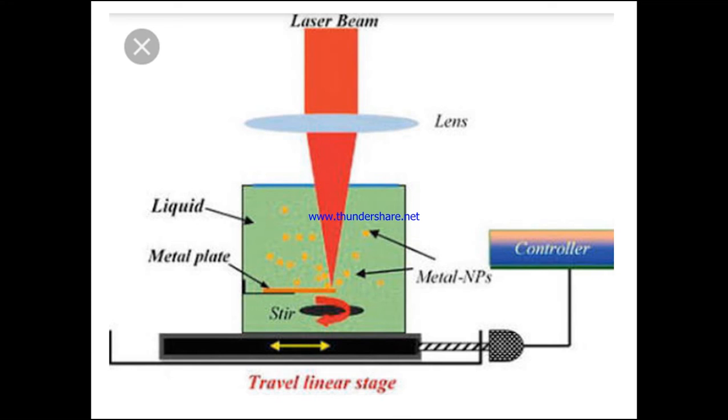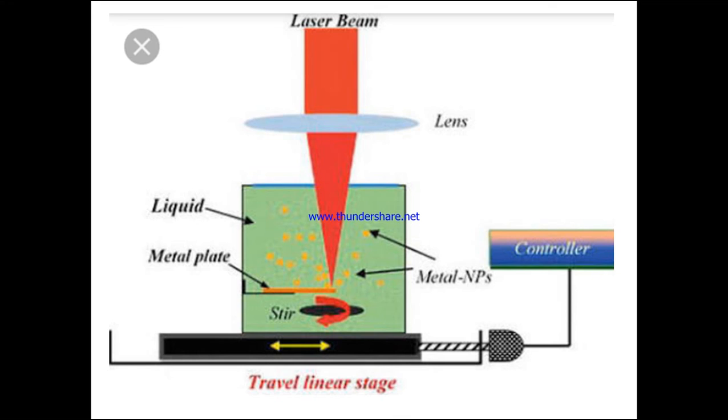But in the gas condensation process or in the laser ablation technique, we can control the process very easily by the laser beam. If we stop the laser beam, the process is automatically stopped. In the gas condensation technique also, we have heating by Joule heating or by laser ablation, so we can control the process very easily.